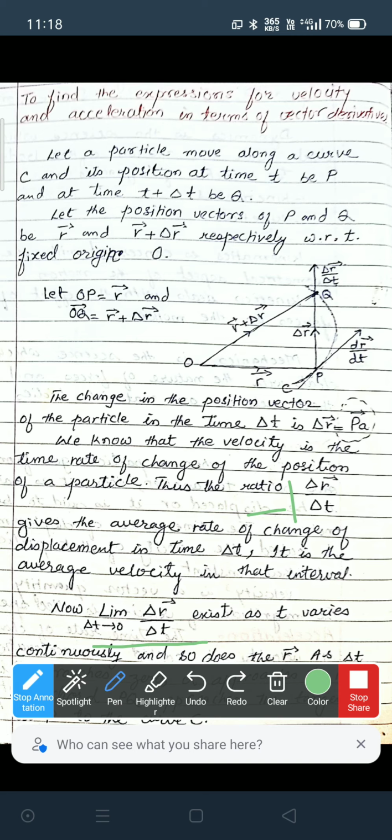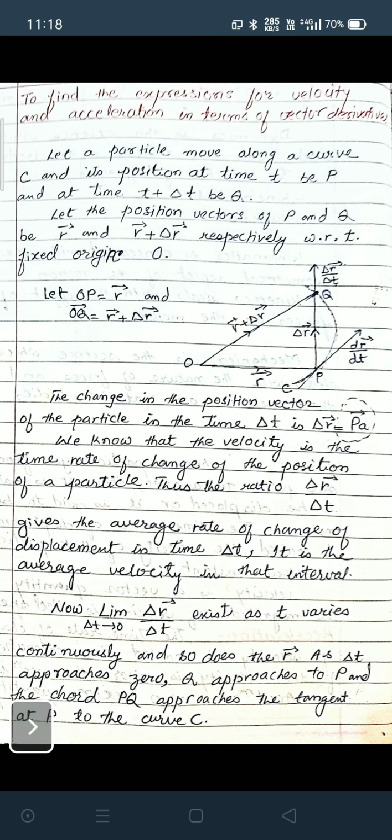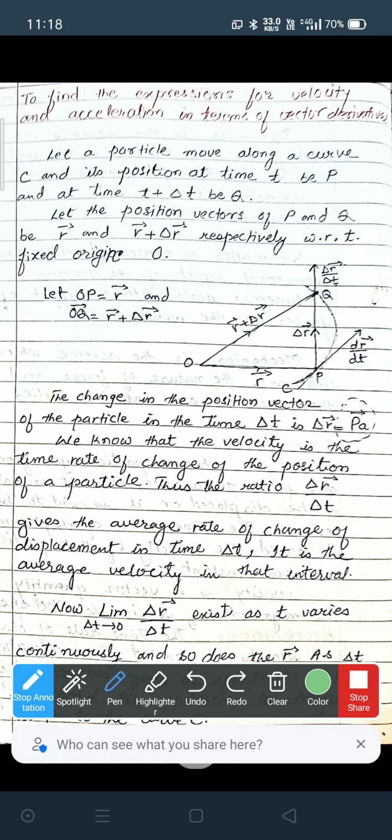As t varies continuously, so does r. If t changes, then r also changes. As delta t approaches 0, Q approaches P. As delta t approaches zero, that is, when the time becomes very negligible, Q will stay close to P. The position will be here, then here, then here, changing with time t. So as delta t tends to zero, Q tends to P.